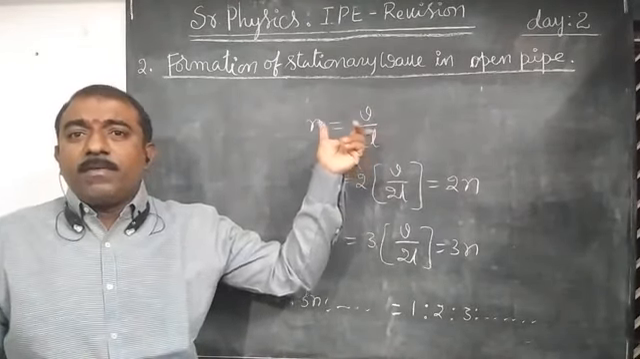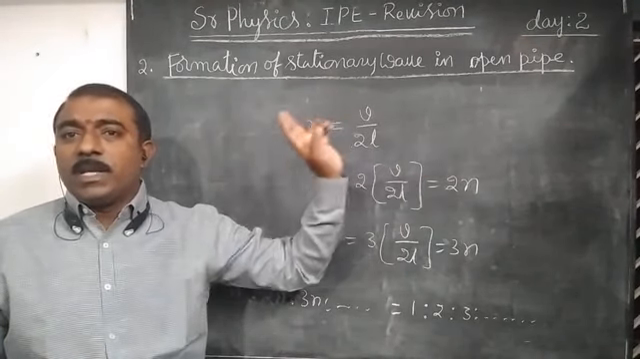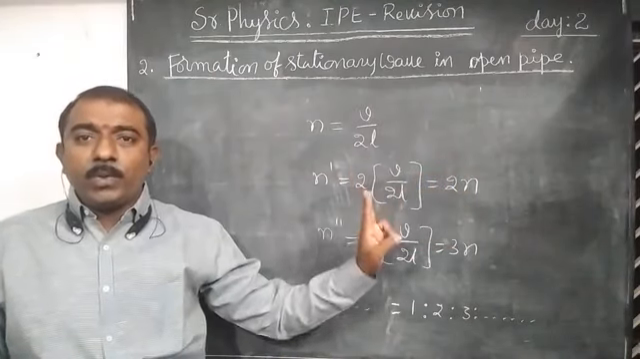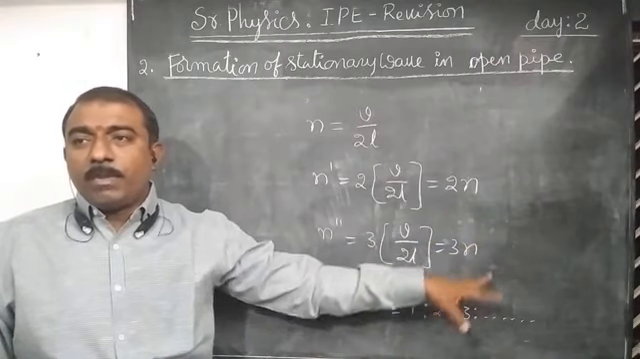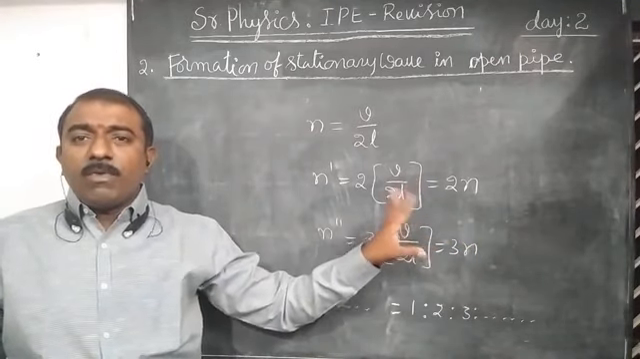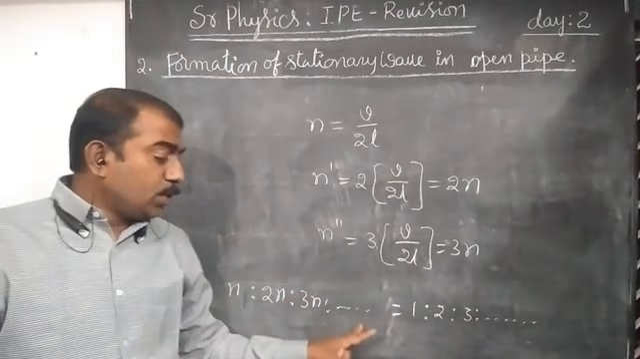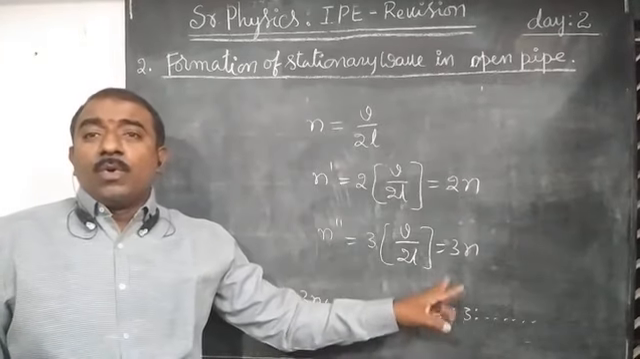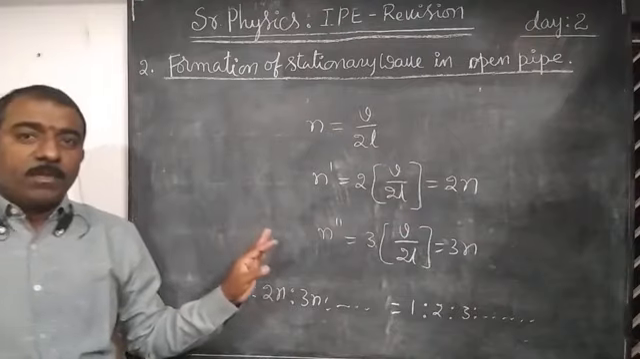Then we have to find the frequencies. First mode of vibration, N is equal to V by 2L. Second mode of vibration, N dash is equal to 2 into V by 2L. Third mode of vibration, N double dash is equal to 3 into V by 2L. Then the ratio of harmonics will be N is to 2N is to 3N, and so on. Then 1 is to 2 is to 3, and so on. This is the ratio of harmonics. Okay.